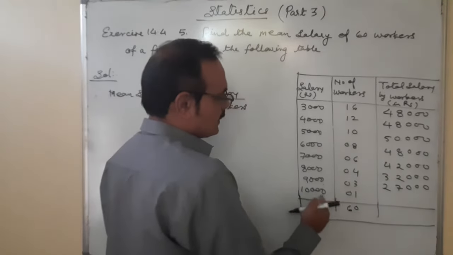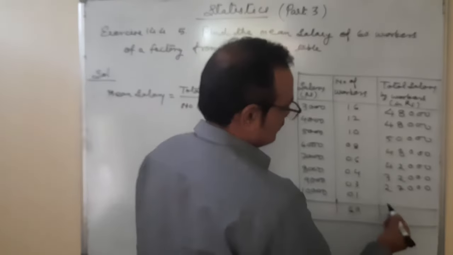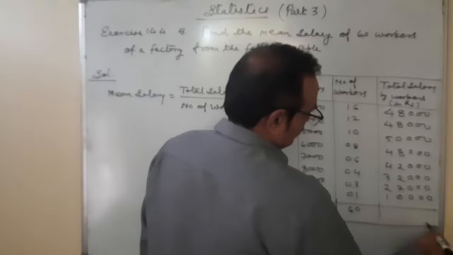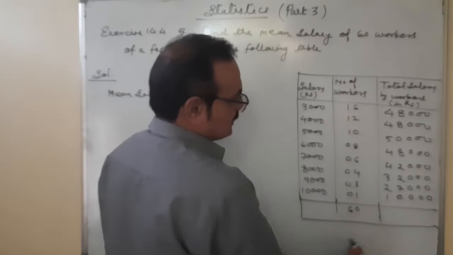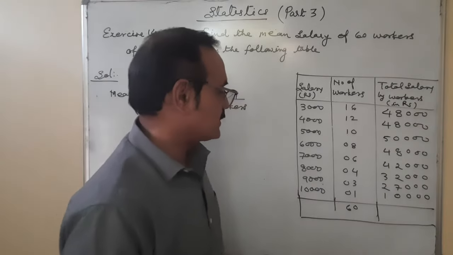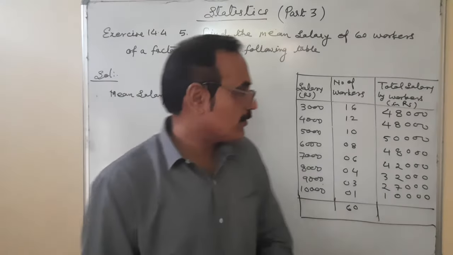And only one worker is getting 10,000. Only a single worker in the factory is getting 10,000. He is the boss among all the workers. Huge amount.